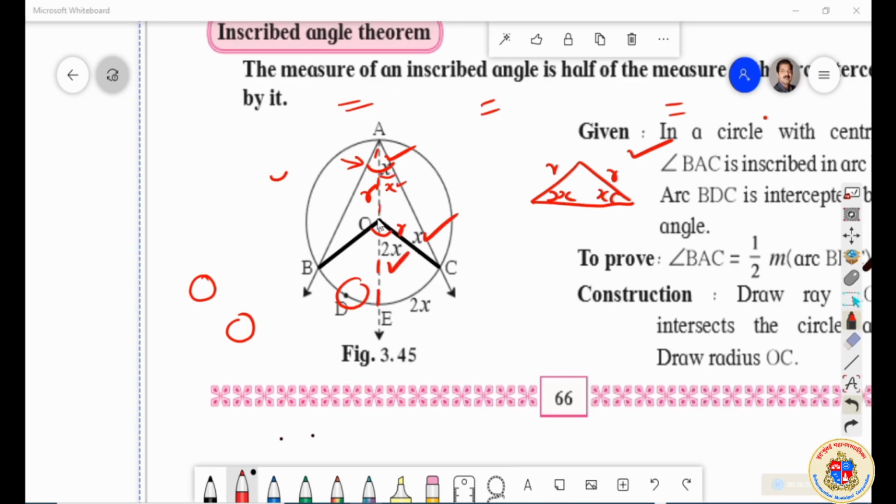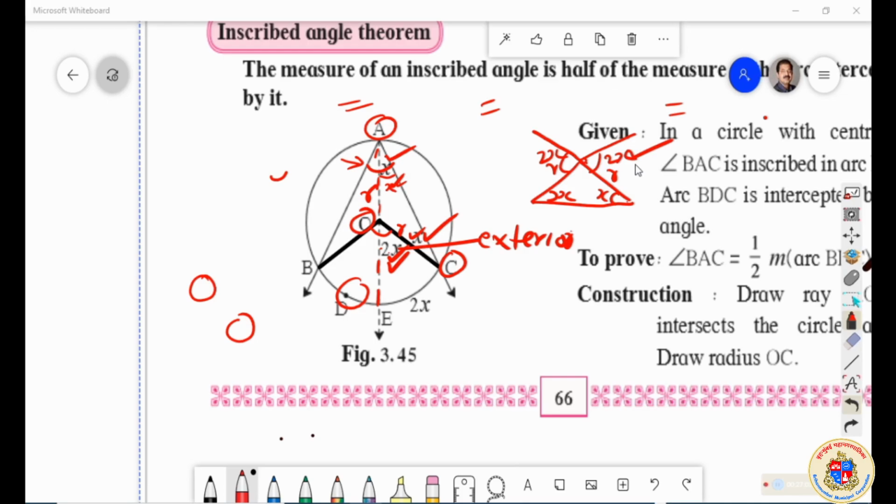What is that angle? If you consider this as a triangle AOC, उसका exterior angle है ये. This 2x is the exterior angle. अगर exterior angle है तो उसका measure क्या होगा? This plus this, that is 2x. ये सब आपने पढ़ा है, एक्सटीरियर एंगल थ्योरम पढ़ा है. मतलब ये ऐसा हो गया, अगर मैं इसको एक्सटेंड करेंगे किसी भी साइड पे, in this case it is extended here, so this will be 2x. If I extend here, this will be 2x by exterior angle theorem, remote interior angle theorem.